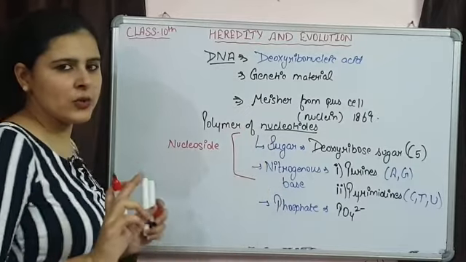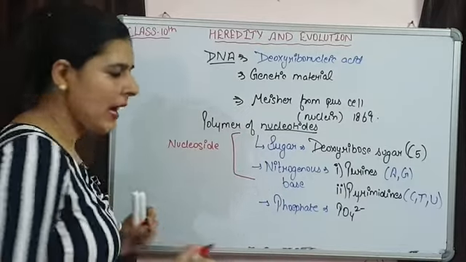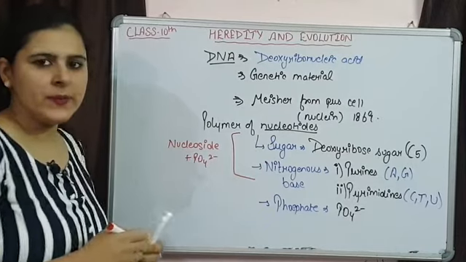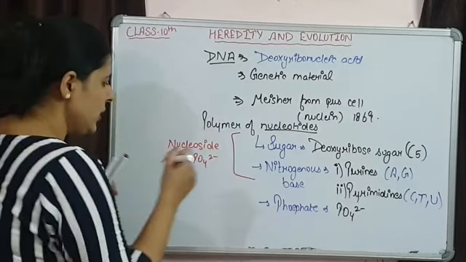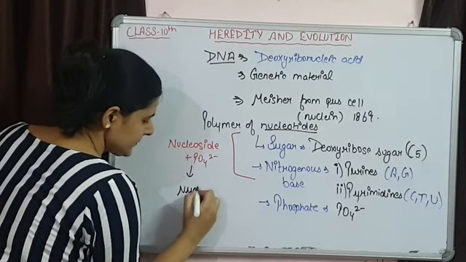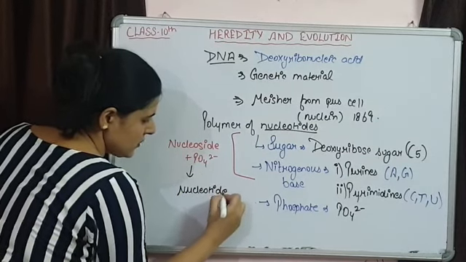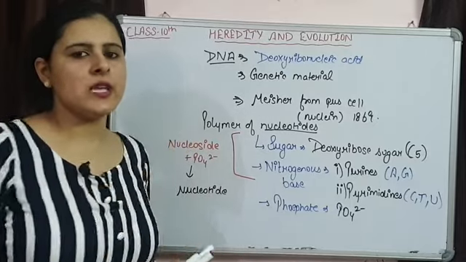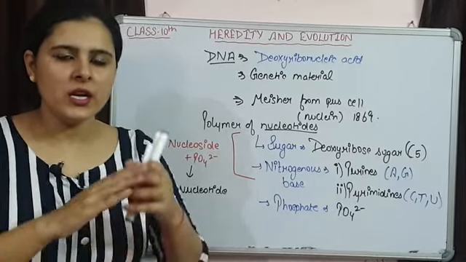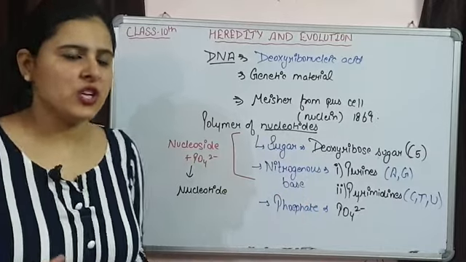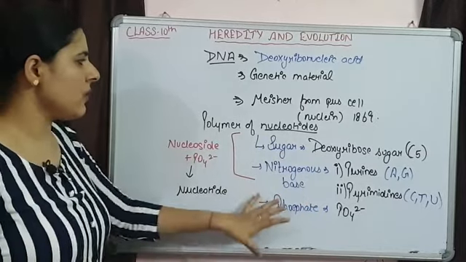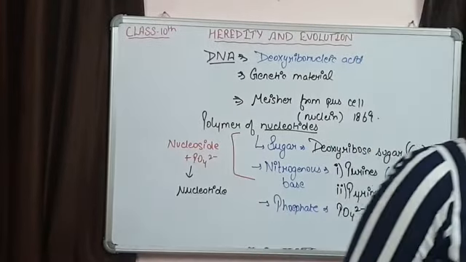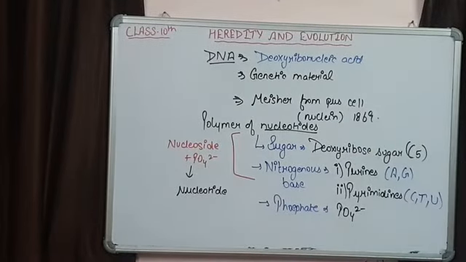Nitrogenous base plus sugar is a nucleoside, and when this nucleoside is attached with phosphate, then it is going to form a nucleotide. So DNA is a polynucleotide chain. These nucleotides are going to arrange themselves in a chain, in a linear structure. So let's see how these components are associated with each other. कैसे ये components एक दूसरे से associated होते हैं.